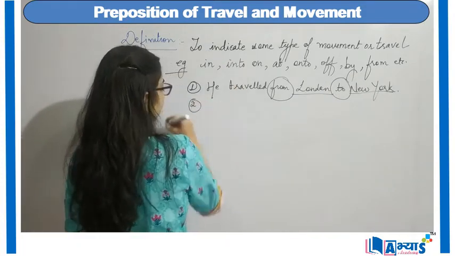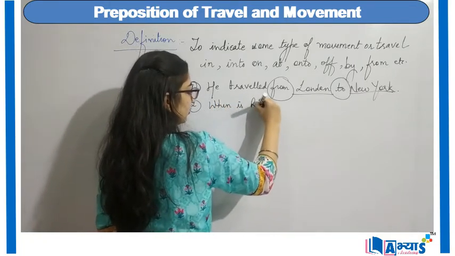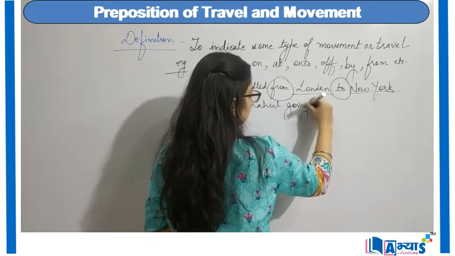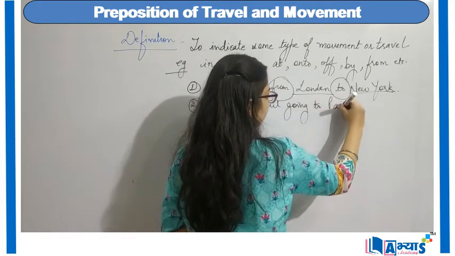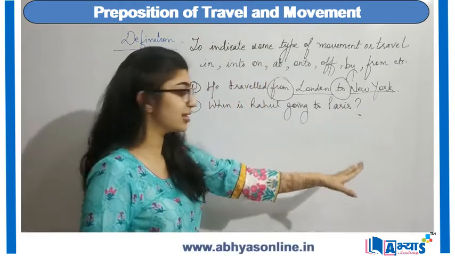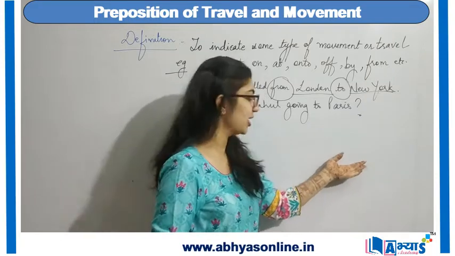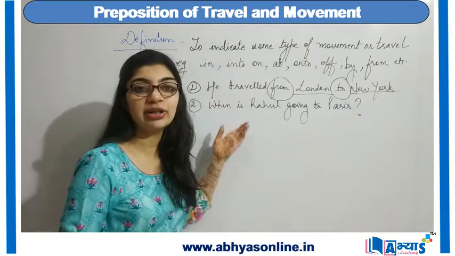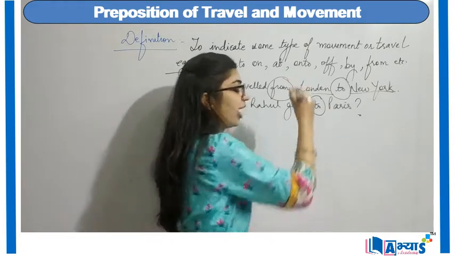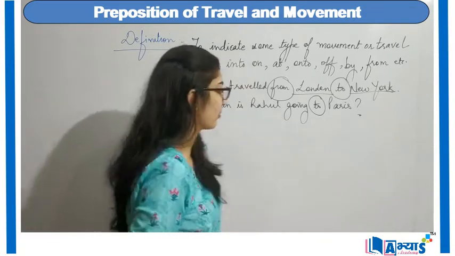Another example is: when is Rahul going to Paris? Now when is Rahul going to Paris? This again shows the movement or the travel, right? So Rahul will be traveling to Paris. Therefore I am saying to, and to will be my preposition of movement.